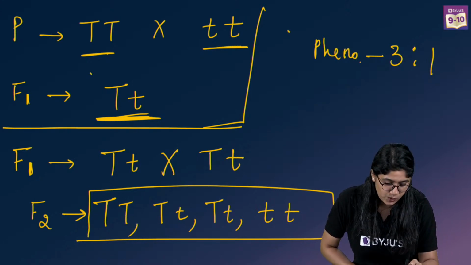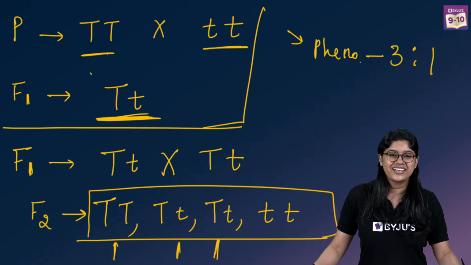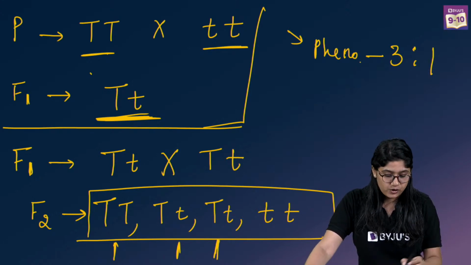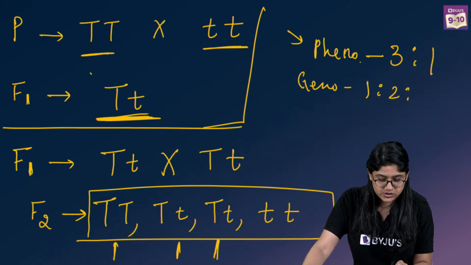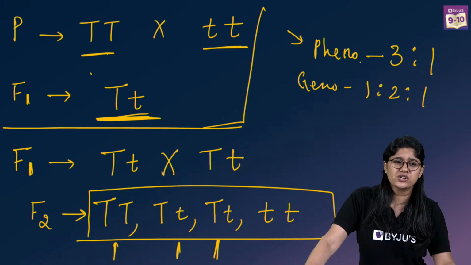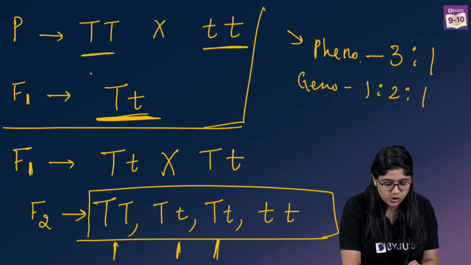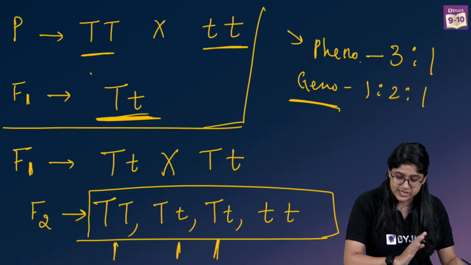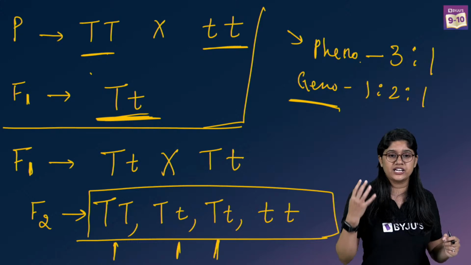Phenotypic ratio is 3:1 because we can clearly say that three plants are tall. And then of course, the genotypic ratio will be 1:2:1. Simran, the evolution part is not included. Clear, everyone? So this is how you will be able to find the genotype and the phenotype. With this, we are done with the two laws, the law of dominance and the law of segregation.